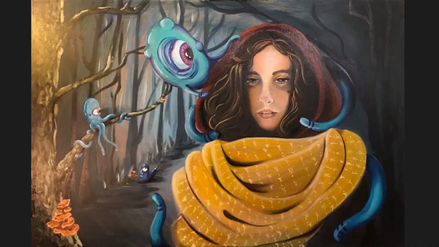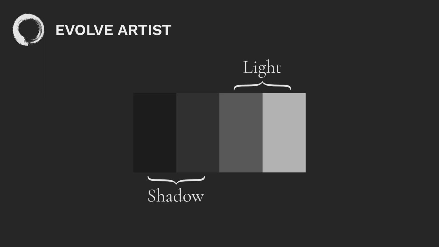So how can I tell that there are value issues in this painting? Well, it's not just, are my values the right intensity of light or dark, but it's actually, are my values correct in the right places? But how do we know if they're in the right places, especially if you don't have a reference to look at? Well, remember that when you are determining your values, the very first thing that you want to do is break that image into light and shadow. So in this case, break it down up here.